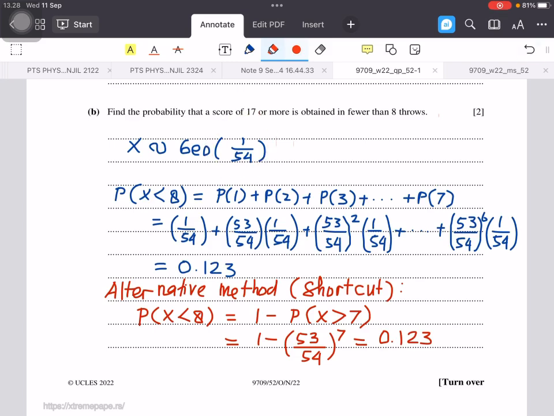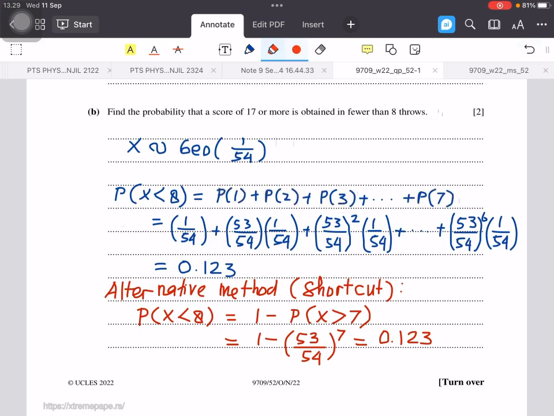But now we are going to find the probability that the first success occurs in fewer than 8 throws. So we write probability X less than 8 is equal to probability X equals 1, 2, 3, 4, 5, 6 up to 7.